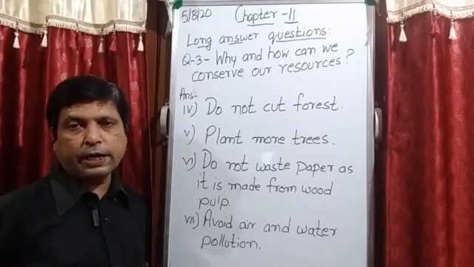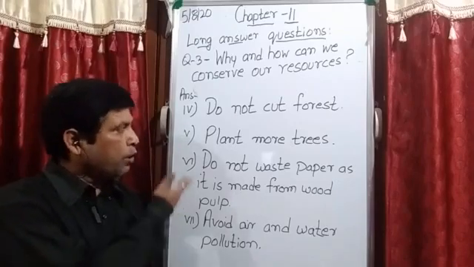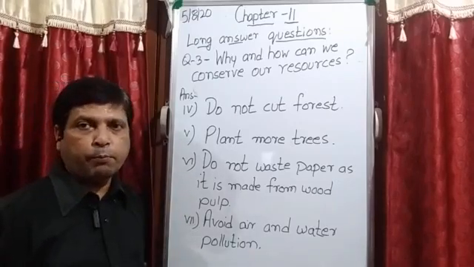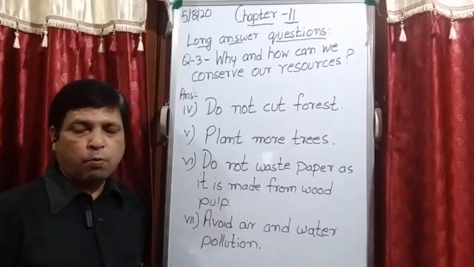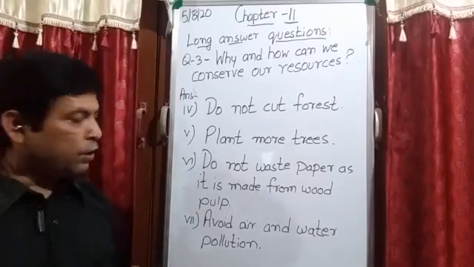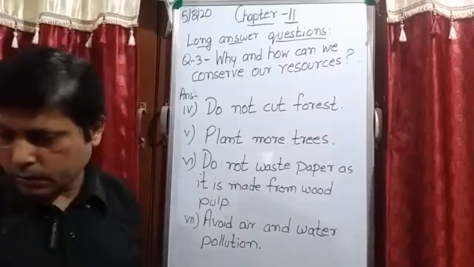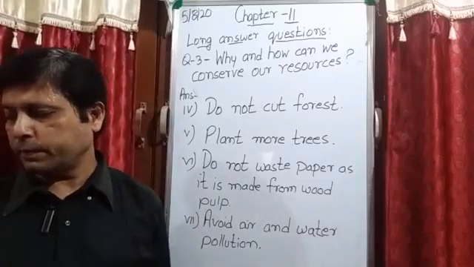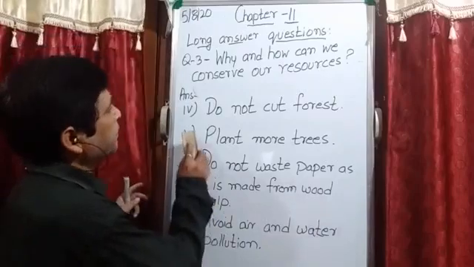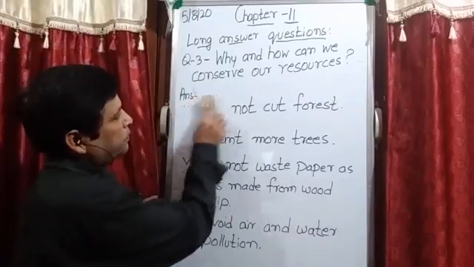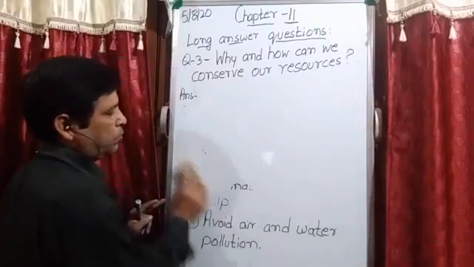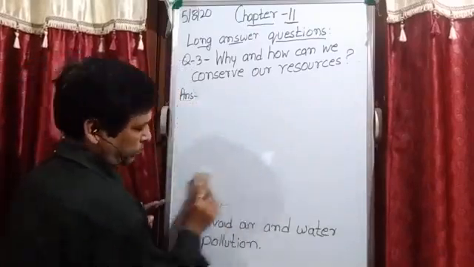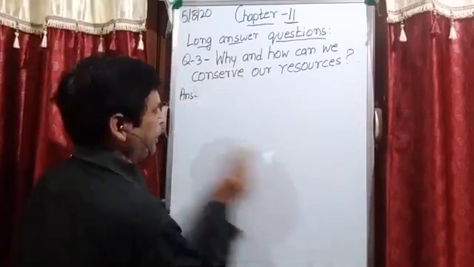Okay, now there is one more point. Then one more point is left: protect wildlife. Note down: eighth point.